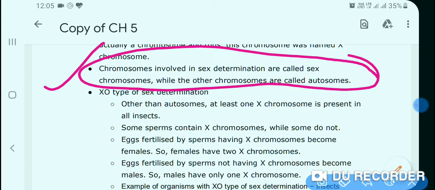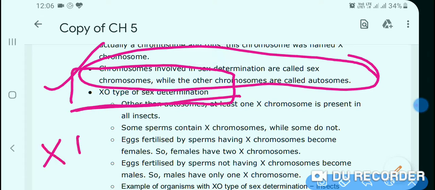Students, let us know about sex determination. Sex determination may be on a chromosomal basis. Sometimes it may also depend on the environment, and sometimes on the temperature when the embryo is developing. So first we learn XO type sex determination. This is seen in insects.